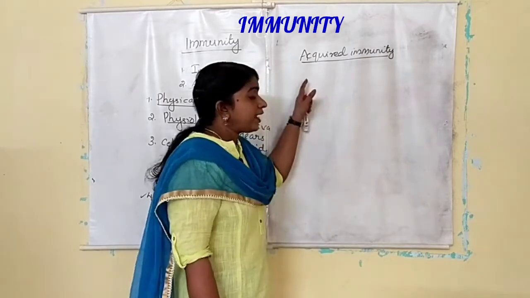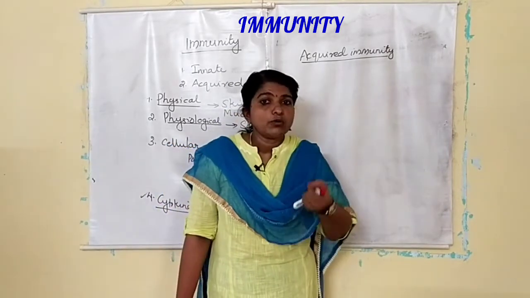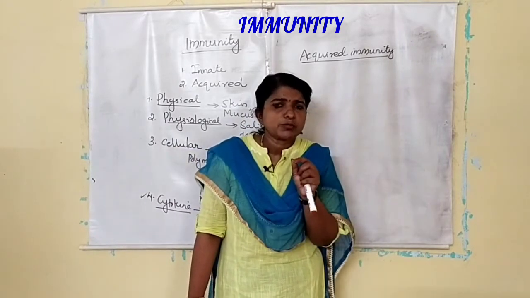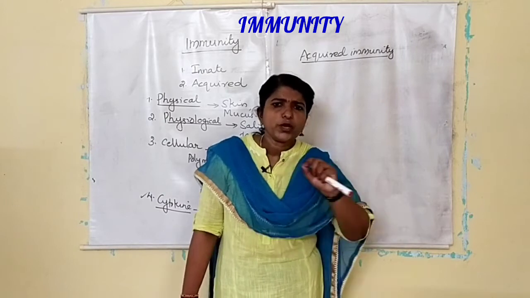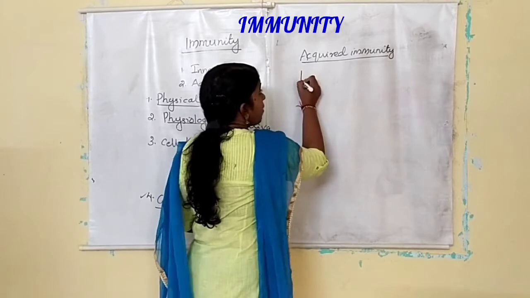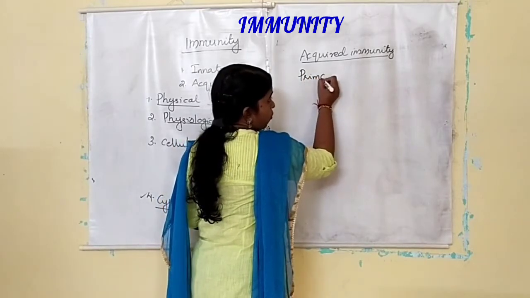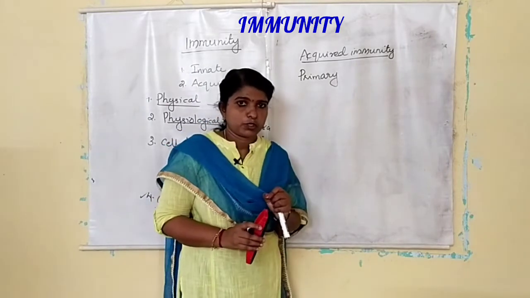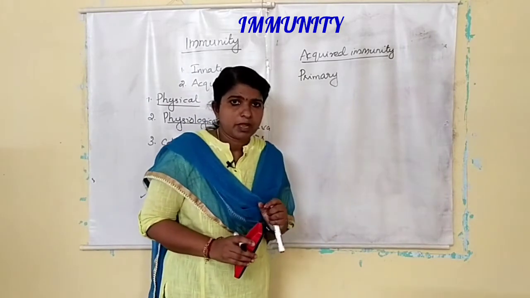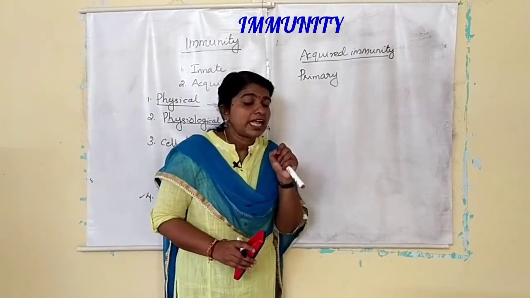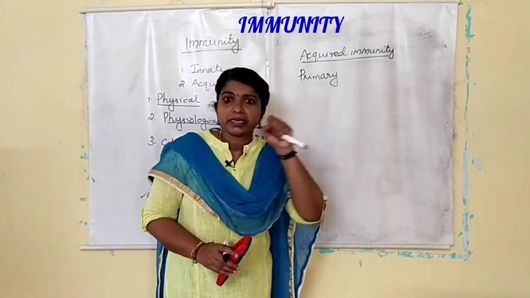When a pathogen encounters the body for the first time, our body responds, but the response is very mild, low intensity. That response is known as the primary response. The first response, low intensity, mild response. But our immune system has the ability to remember that.